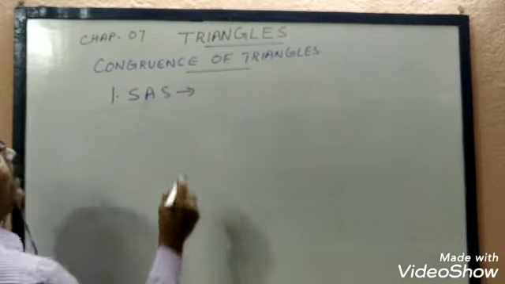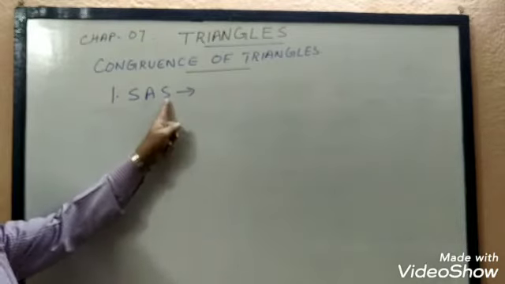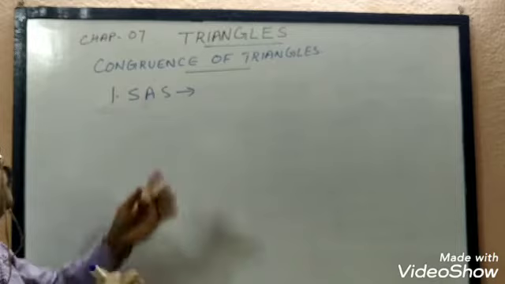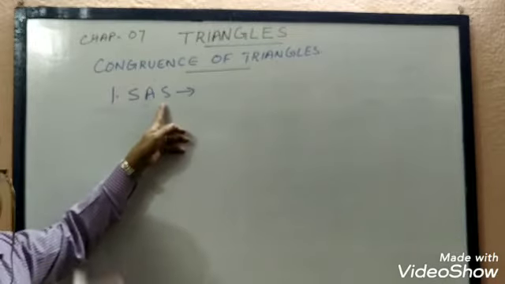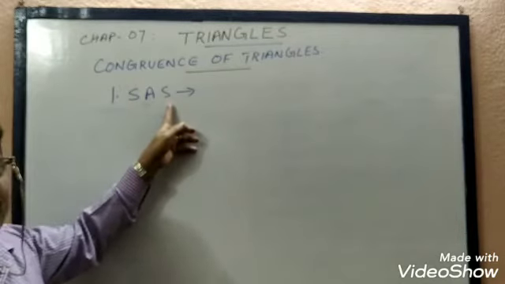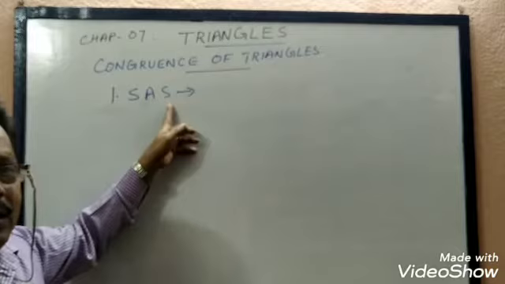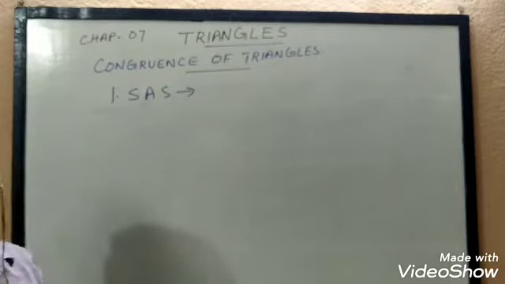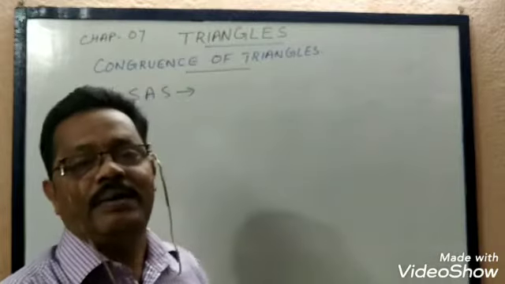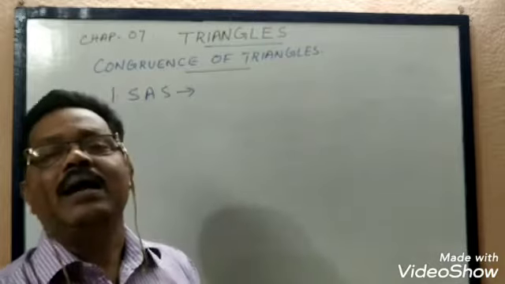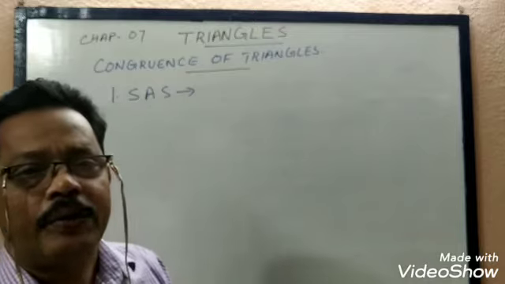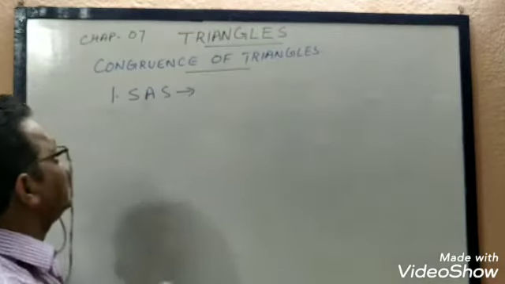What is meant by SAS criteria? Two sides and included angle. I have told you what is meant by included angle. Two sides and included angle, that is, the angle between the two sides must be included. If two sides and the included angle of two triangles are equal, then the two triangles will be congruent. That is, two sides and the angle in between them are equal, then the triangles will be congruent. This condition is known as SAS congruency.